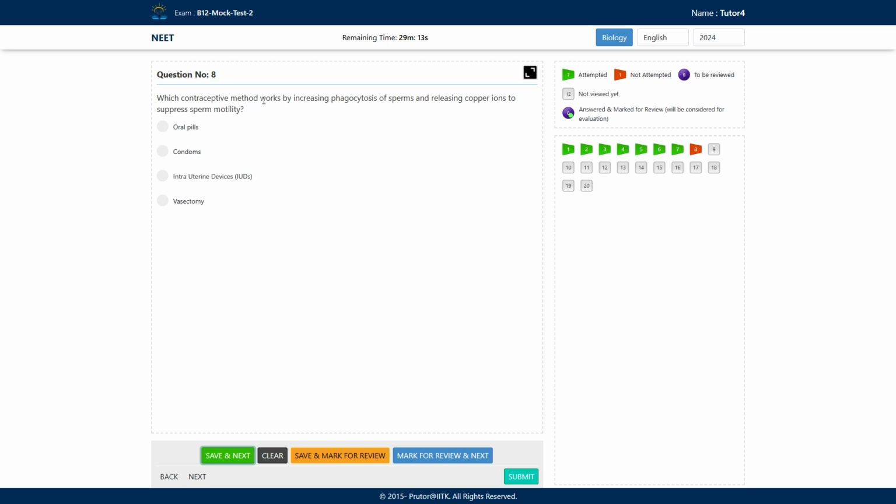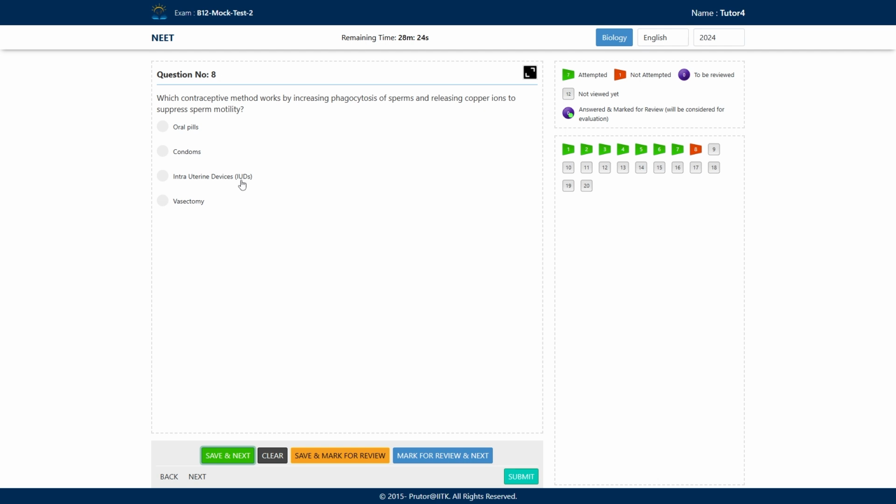Next, which contraceptive method works by increasing phagocytosis of the sperms and releasing copper ions to suppress the sperm motility? What will be the correct answer here? Option A, oral pills. Option number B, condom. Option number C, intrauterine devices. Option number D is vasectomy. What is the correct answer here? Option number C is the correct answer.